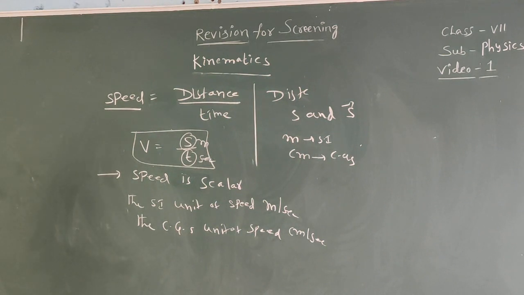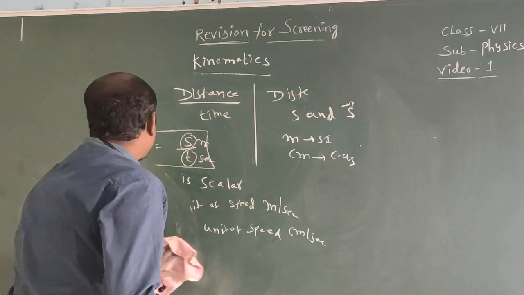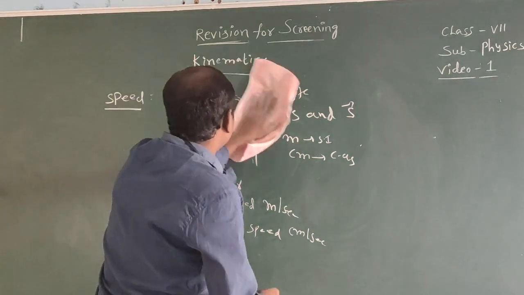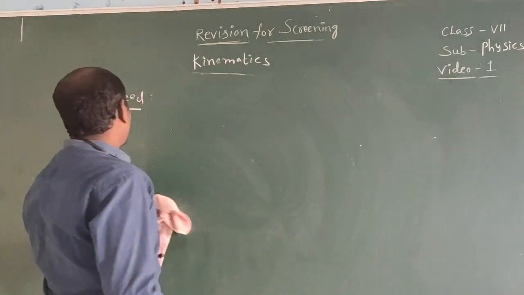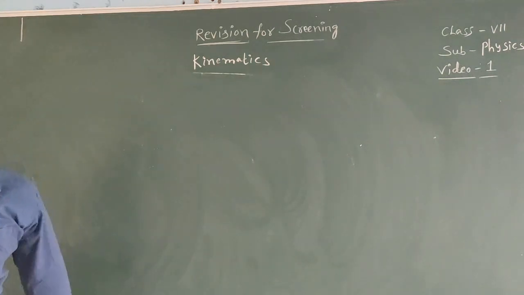The SI unit of speed is meter per second. The CGS unit of speed is centimeter per second. It is also a positive quantity. It is always positive when the body is in motion.